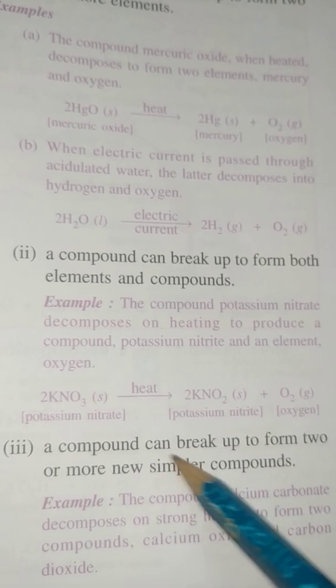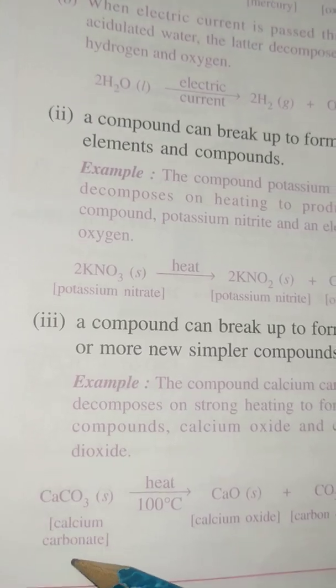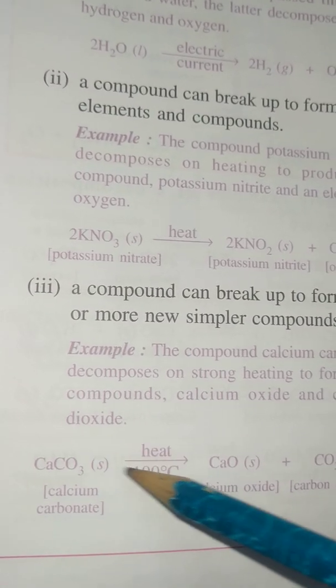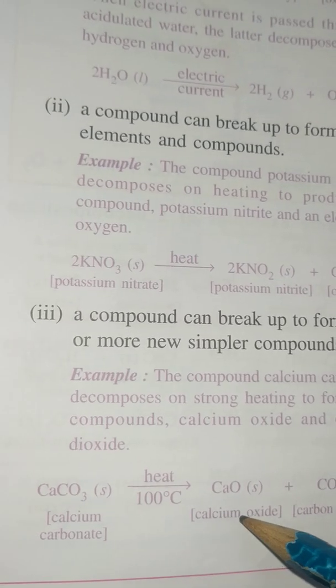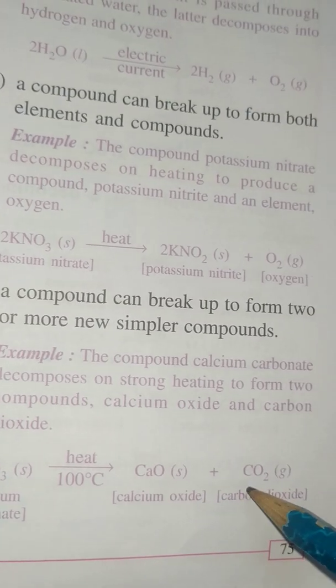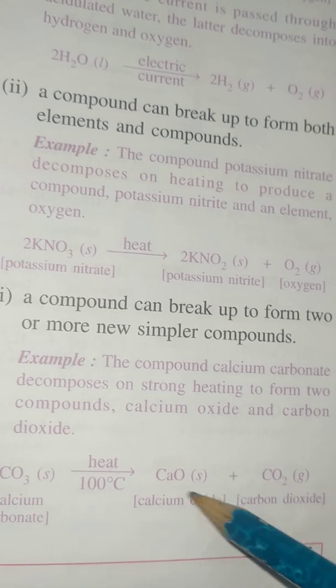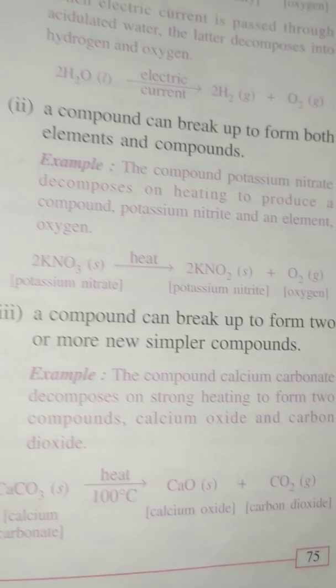Then the third is a compound can break up to form two or more new simpler compounds. Like here is the example of calcium carbonate. When it is heated at a temperature of 100 degrees Celsius, it will give rise to other compounds, that is calcium oxide and carbon dioxide. One is in the solid form and the other is in the gaseous state.